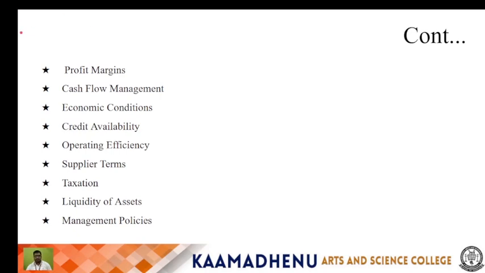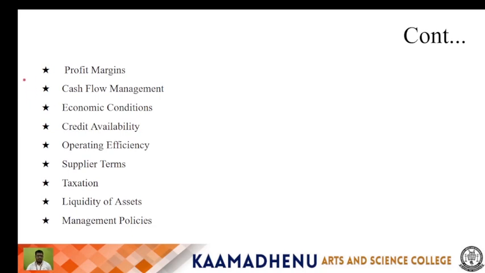The eighth one is cash flow management. Effective cash flow management can reduce the working capital requirements. A company that maintains tight control over cash inflows and outflows can reduce the need for external funding or excessive working capital. The next one is economic conditions.